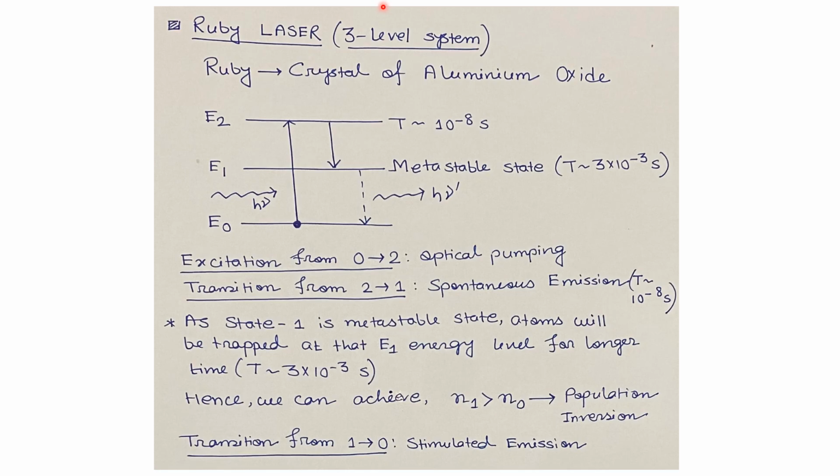Now we'll briefly discuss a special type of laser, which is the ruby laser. Ruby is basically a crystal of aluminum oxide. If we see the energy levels, then ruby is a 3-level system. So there will be 3 energy levels. The energies of the energy levels are denoted by E0, E1 and E2. Here the energy level having energy E1 is considered as a metastable state. So a metastable state is basically an excited state having a longer lifetime than the usual or ordinary excited state.